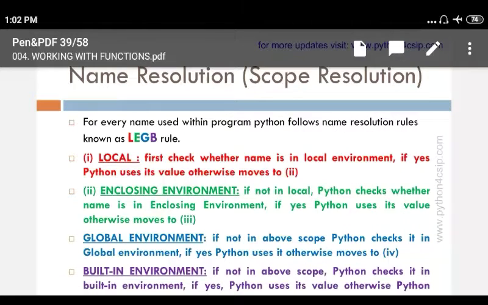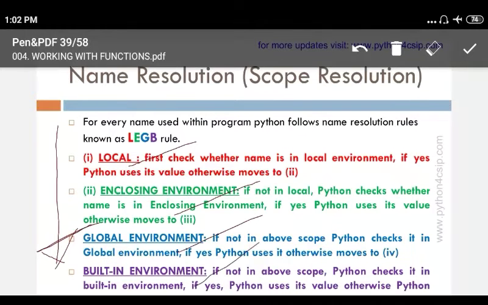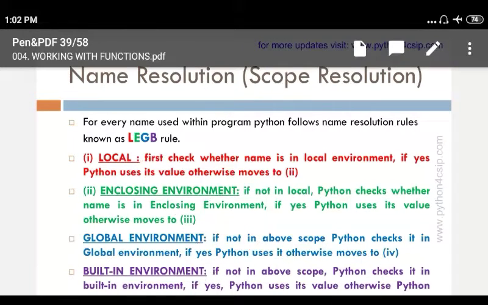So this is basically the order of precedence in which a variable is searched. If it is available in local scope, use it. Otherwise enclosing, otherwise global, otherwise built-in environment. We'll see this with an example also.